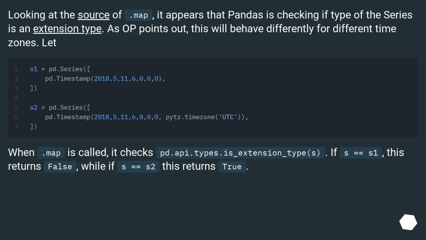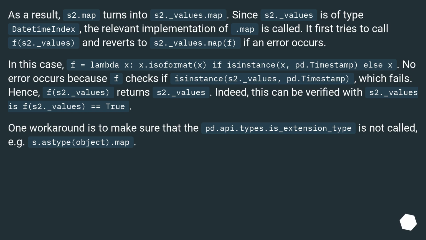If s equals s1, this returns false, while if s equals s2 this returns true. As a result, s2.map turns into s2._values.map. Since s2._values is of type datetime_index, the relevant implementation of .map is called.